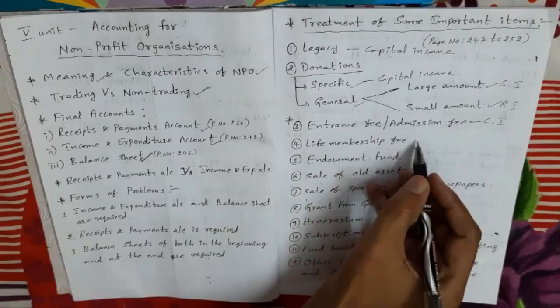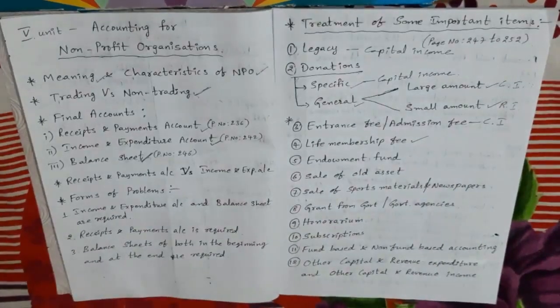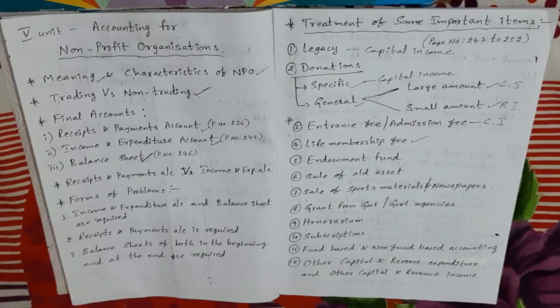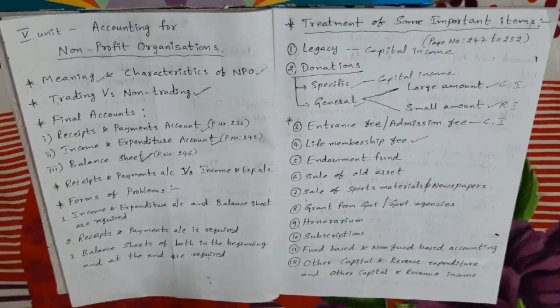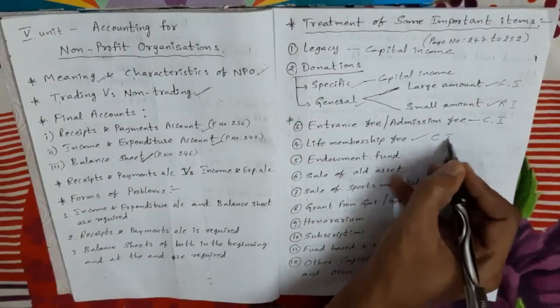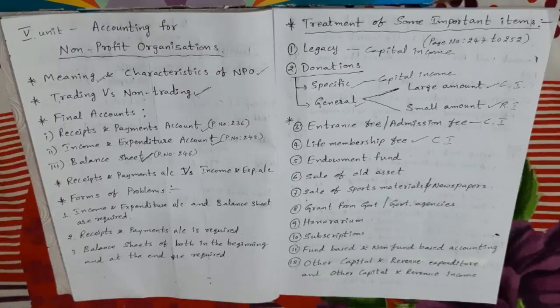Next, fourth item, life membership fee. So my dears, life membership fee is received once during the lifetime in one lump sum. So they are non-recurring and should be treated as capital income. Such fees are added to the capital fund, on the liability side of the balance sheet. Right. Next, endowment fund.